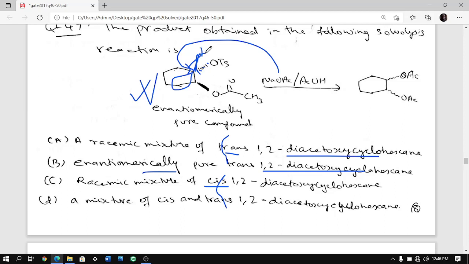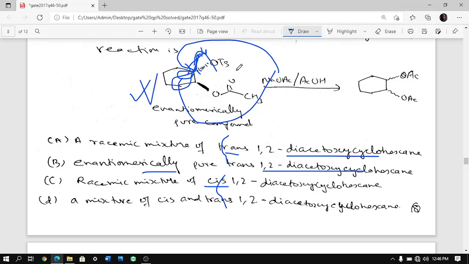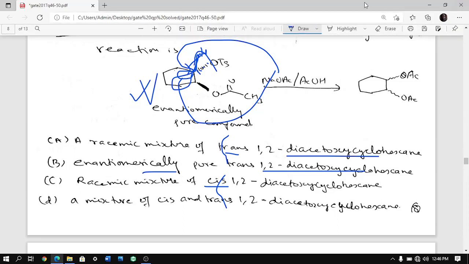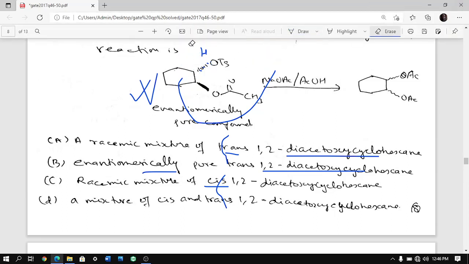Hydrogen is towards the viewer, and this OTs is away from the viewer, so its antibond is coming in front of this hydrogen, and therefore OAc will attack on this, and it pushes hydrogen down, and we would have got OAc towards the viewer, and so we would have got both the OAc towards the viewer, right?